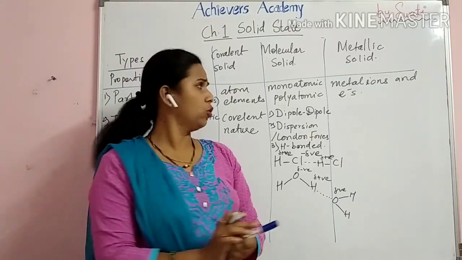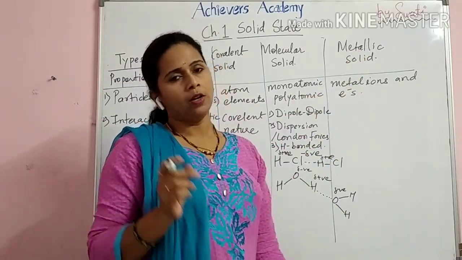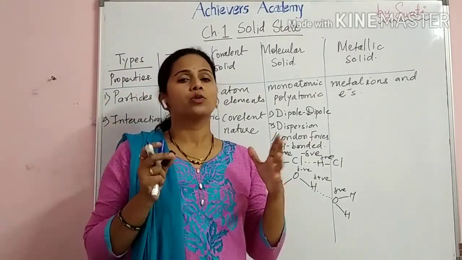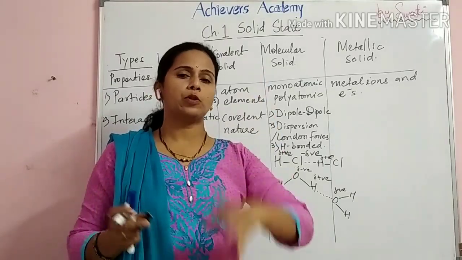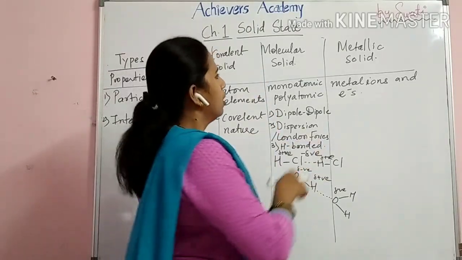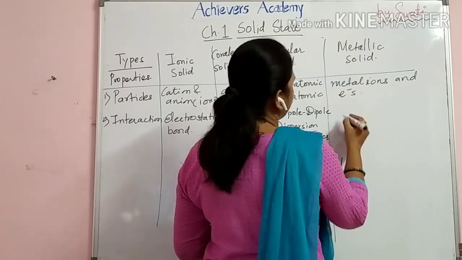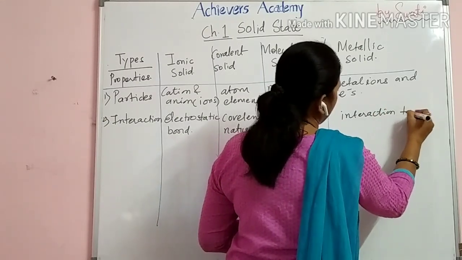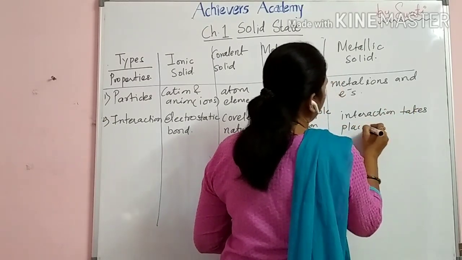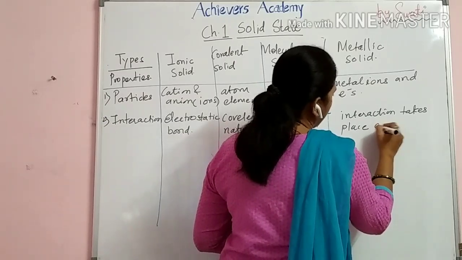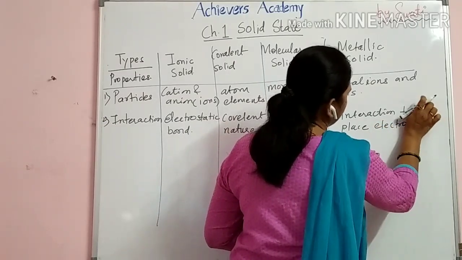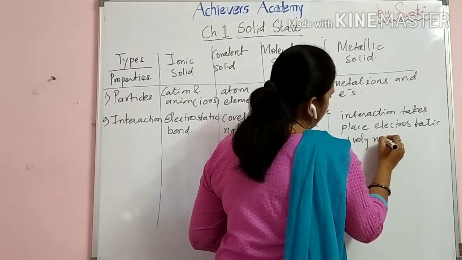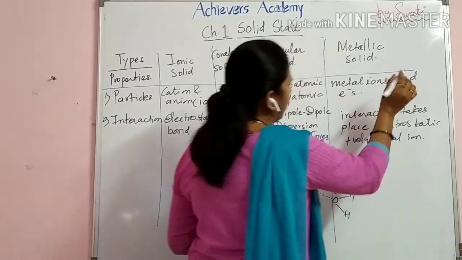Now let's go to the next, that is the metallic solid. Now students, as I have said, metal ions are positively charged and electrons are negatively charged. So there is an attraction between the positively charged metal ion and the negatively charged electrons. So the interaction is an electrostatic force between the positively charged metal ions and the electrons.